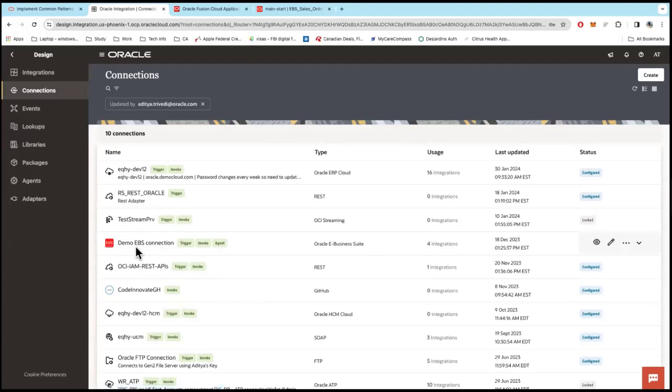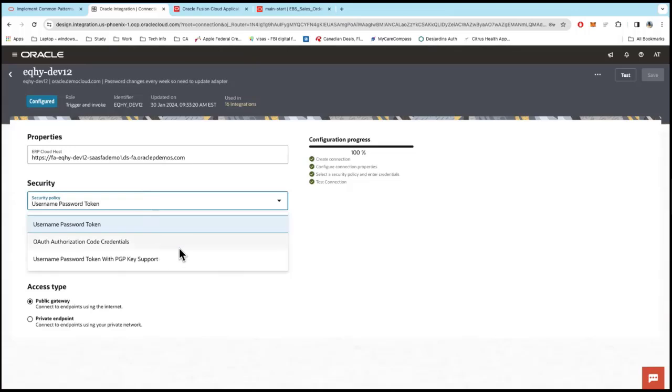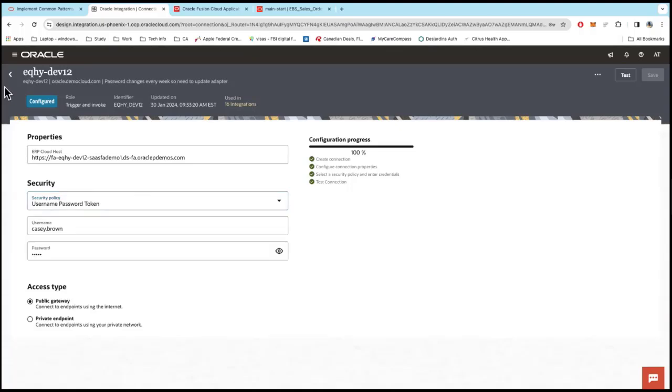Once they're configured, this is my EBS adapter, and here on the top you see my ERP adapter that I'm going to use. This is also in configured state. And just to show you the difference, when I get into the ERP adapter, you see there's a little bit more options, and again, all this depends on the target system. You'll see different options based on that.